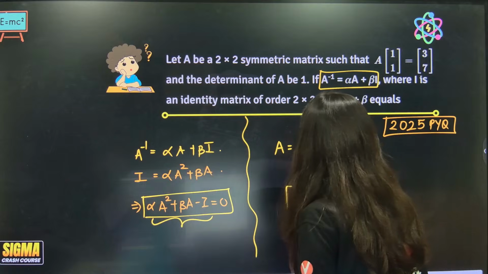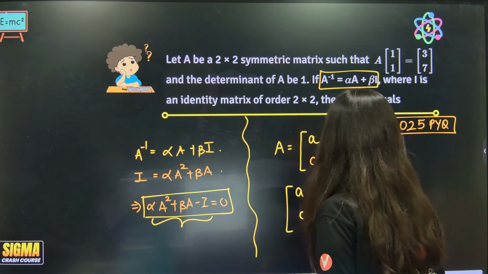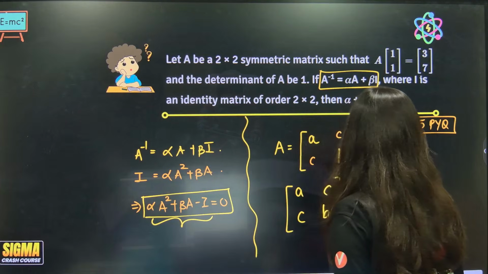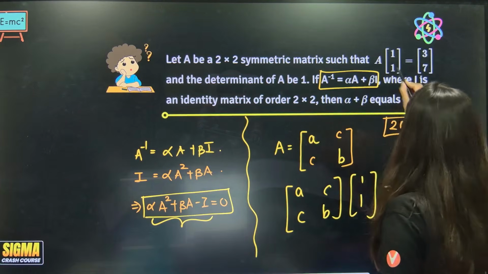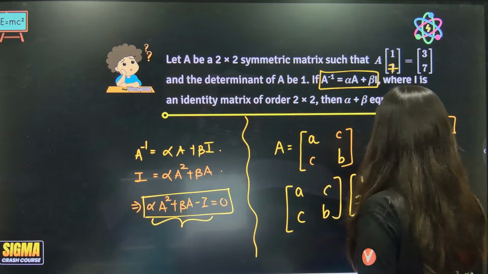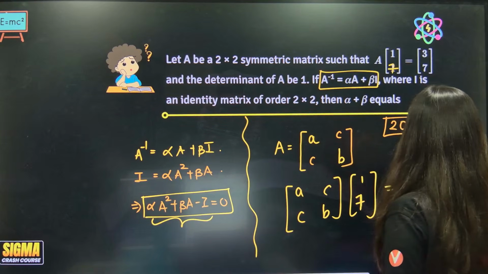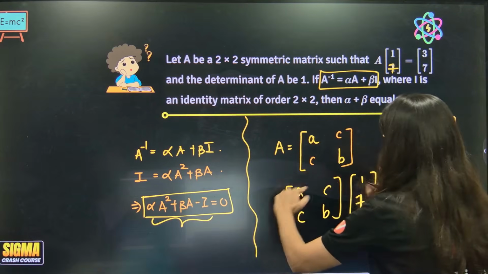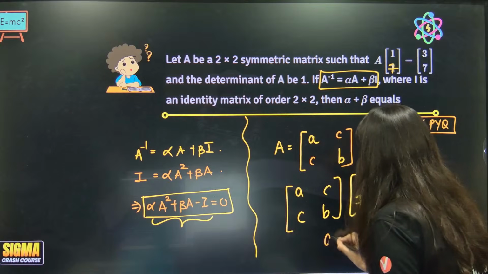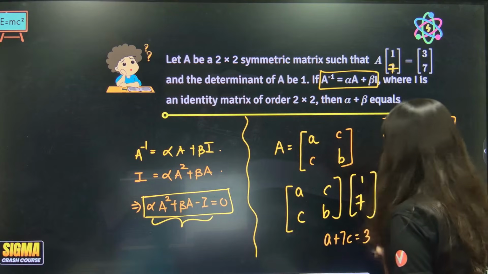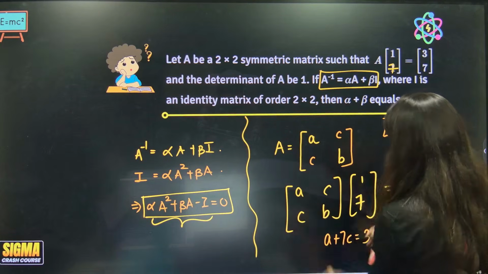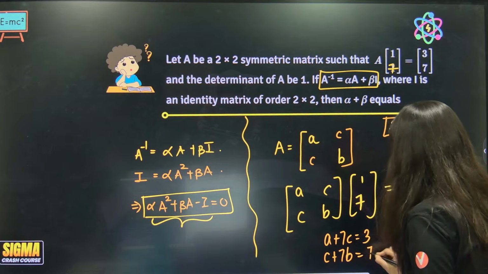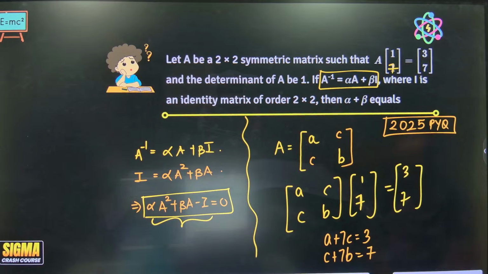Now if you multiply this A matrix with 1, 1. Sorry, this is 7. This is 3, 7. Misprint, this is 7. Now just solve it. So this is A plus 7C equals 3, and this is C plus 7B equals 7.